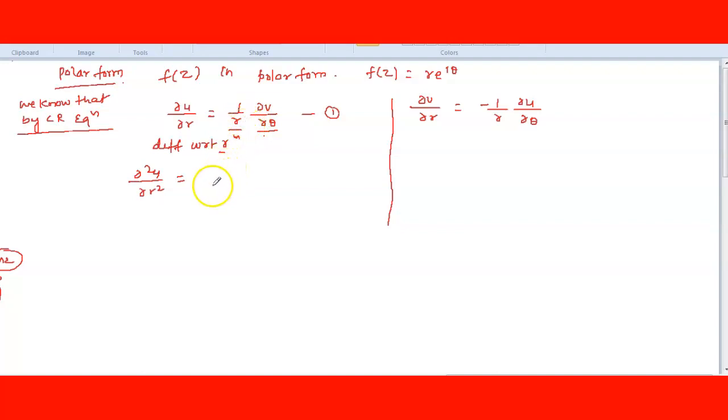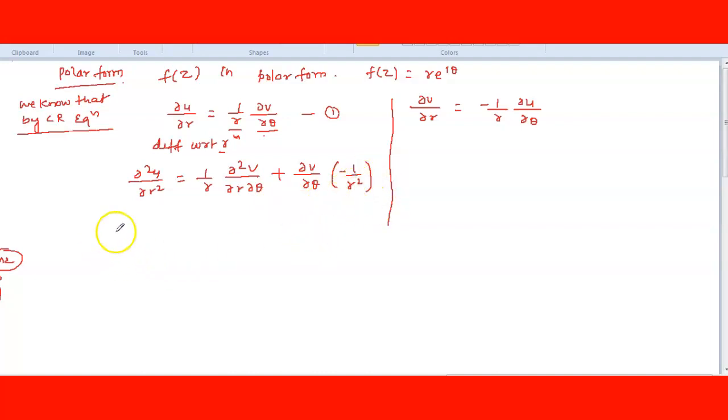So tell me, what will be the differentiation? 1 by r into del square v by del r del theta, 1 upon r as it is, since you are differentiating with respect to r. Plus del v by del theta as it is, and the differentiation of 1 by r is minus 1 upon r square, right? 1 by x differentiation is minus 1 by x square.